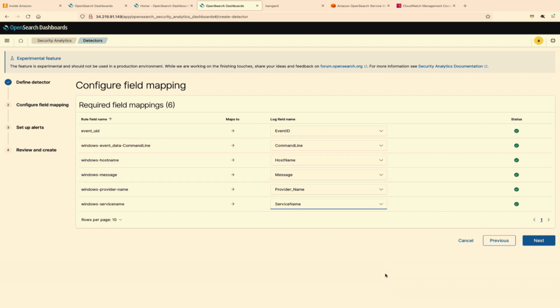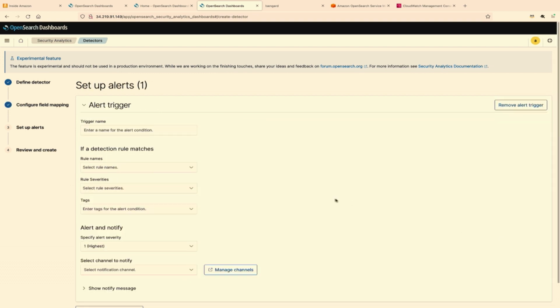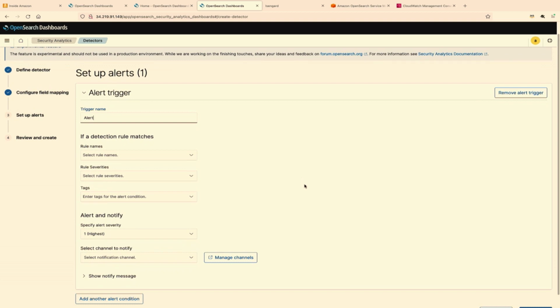So these are the fields which are already there, part of my index. And then I move on, and I create an alert. You can either create it at this page, or you can go look at your findings and create an alert on your findings page. We will create it as part of a detector, so you can actually say what rules.